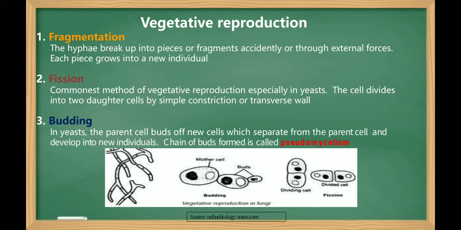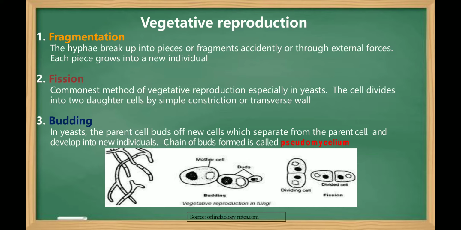Second one is fission. This is the most common and the simplest method of vegetative increase in number, especially in yeasts. So, this involves the splitting of the cell into two daughter cells by simple constriction or transverse wall.